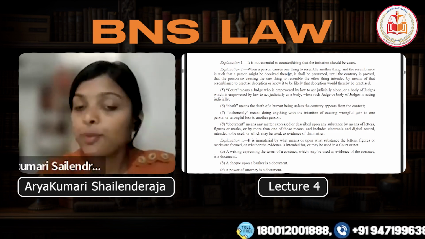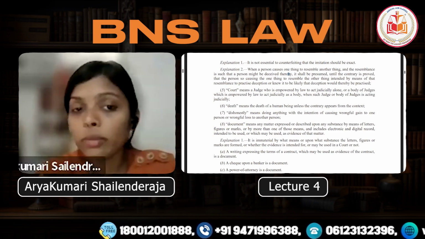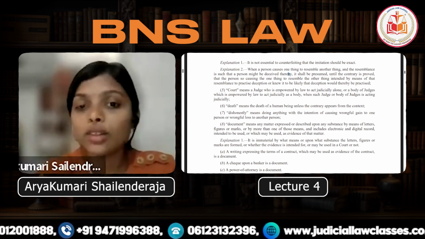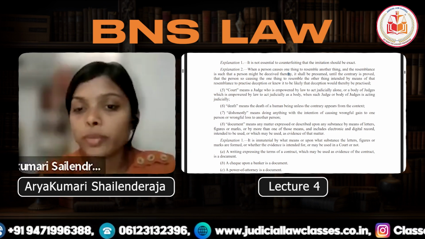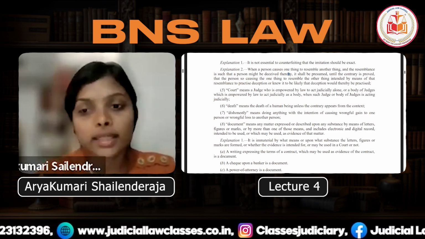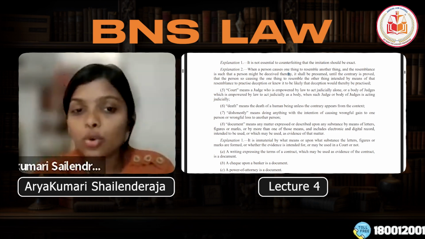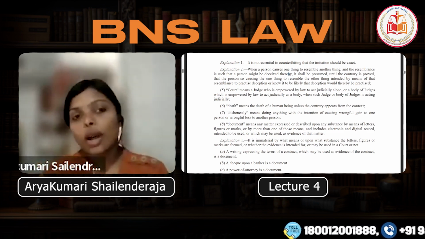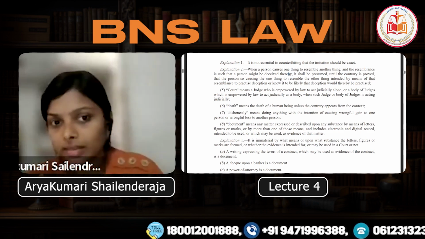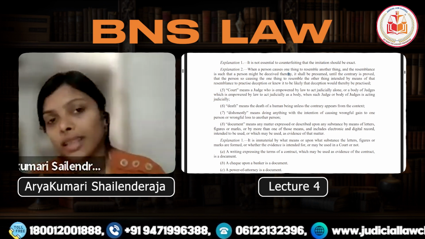If the person is unable to prove why he was doing so, then it will be assumed that the resemblance has been done to practice deception, or knew it to be likely that deception would thereby be practiced. Okay. So explanation two says a very important thing. It says that the act of counterfeiting or resemblance is not always mandatory or necessary to be exact.